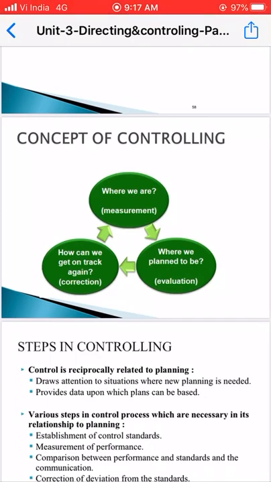Then the next is: where we planned to be. This process goes in a clockwise direction: first where we are, then where we planned to be. As we come to know that our first week's achievement is less than 250 products, we need to know what our planning is, that we need to produce 250 products per week.